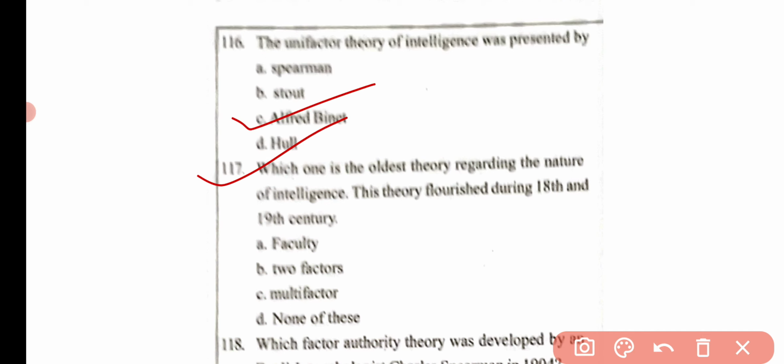Then the next question, which one is the oldest theory regarding the nature of intelligence? This theory flourished during the 18th and 19th century. Option A faculty theory, option B two-factor theory, option C multi-factor theory, and option D none of these. Here the correct answer is option A, that is faculty theory.